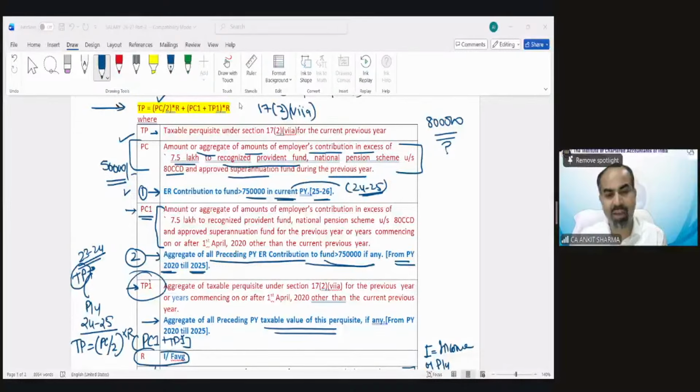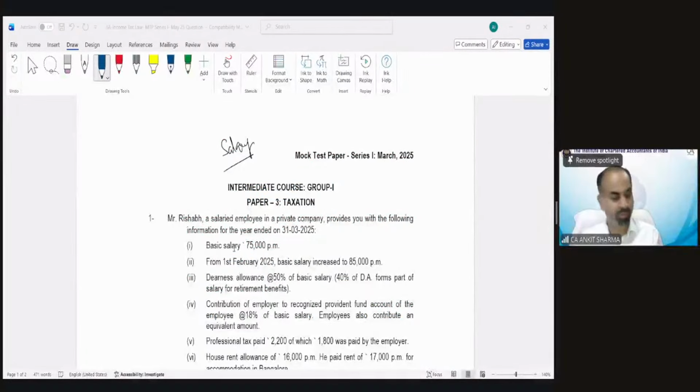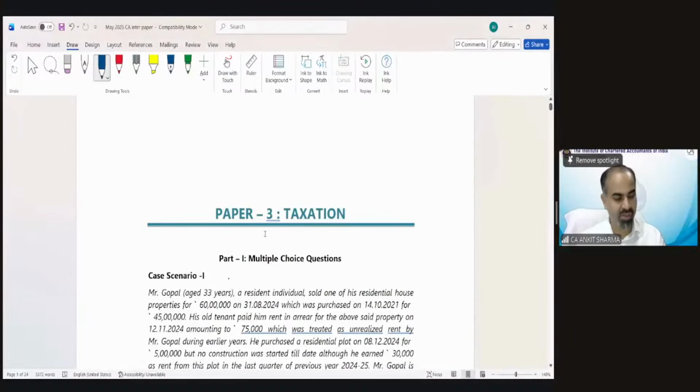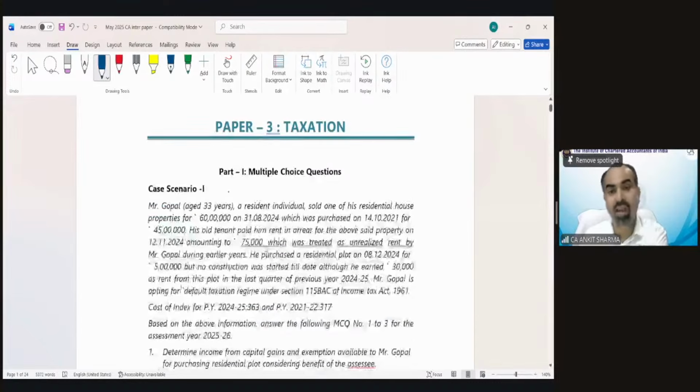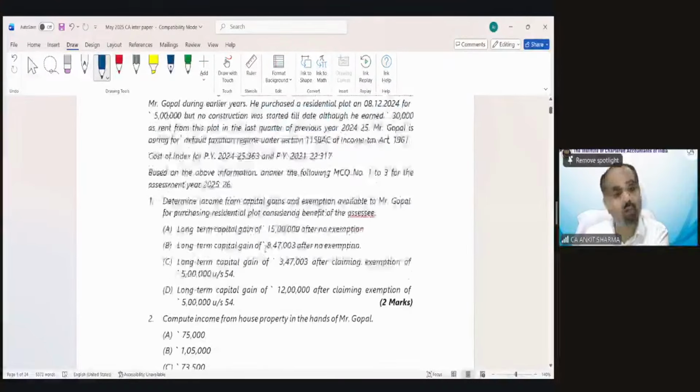So you would have an idea what kind of question can be asked from salary and income from house property. Let me discuss with you, first of all, the May 25 paper. In May 25, question number 3A was related to salary as well as house property.